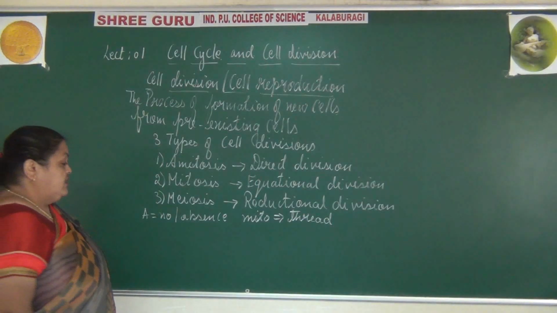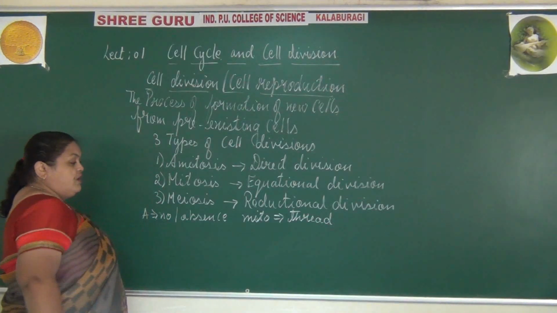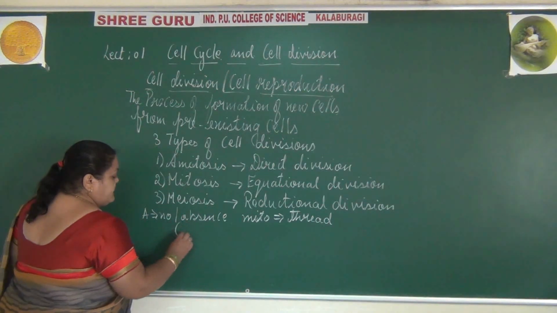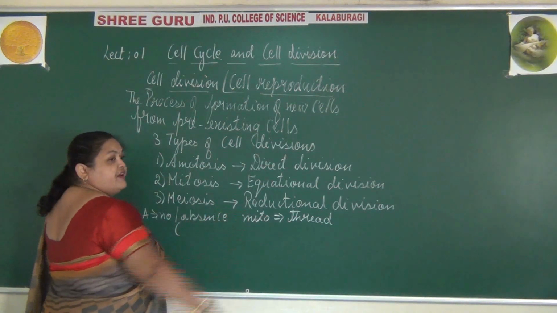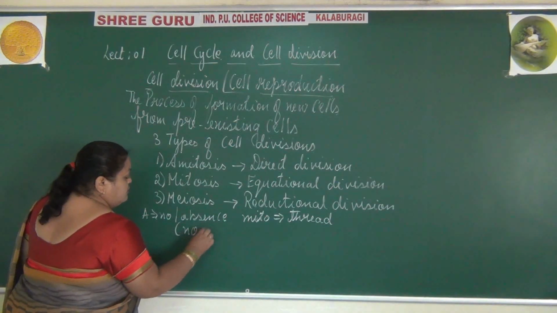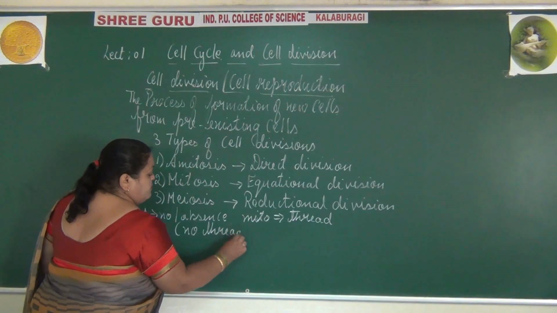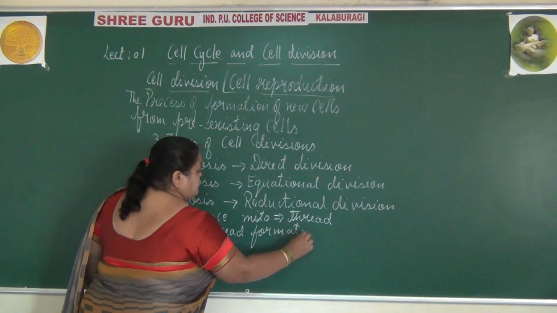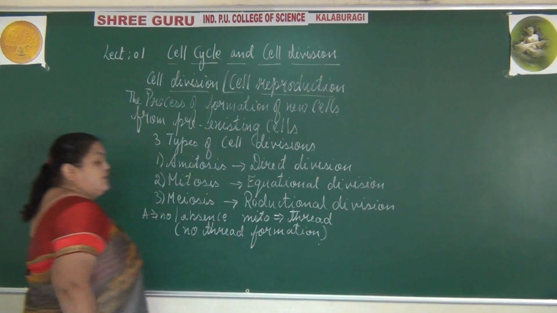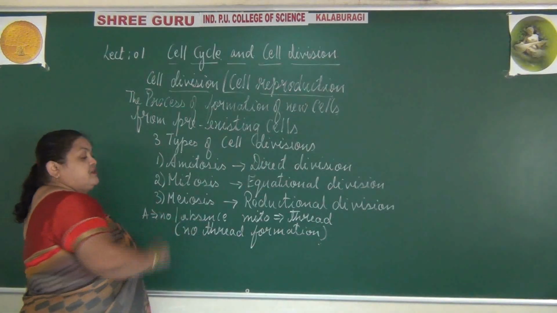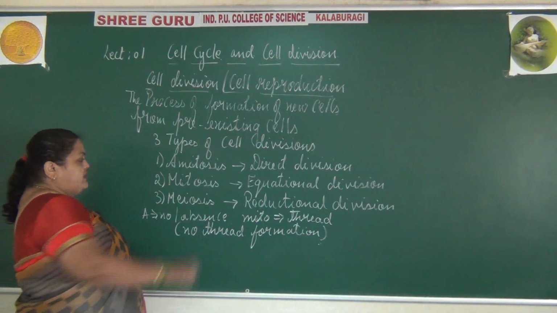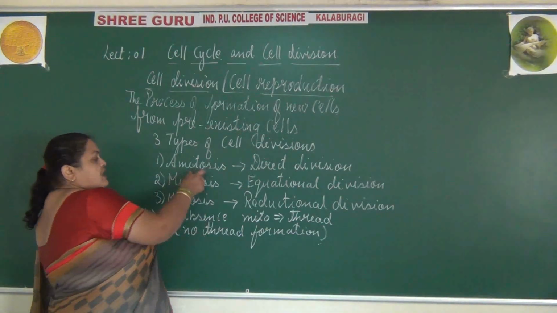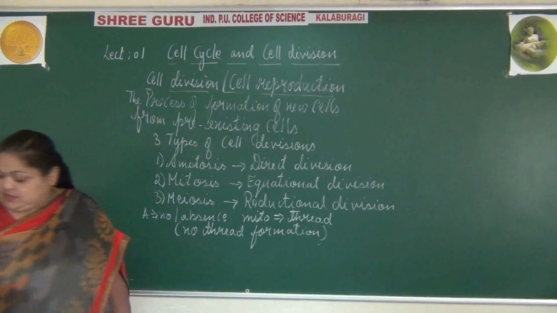So in simple terms, it is the absence of thread formation. No thread formation, according to the Greek word. Amitosis is a direct division.